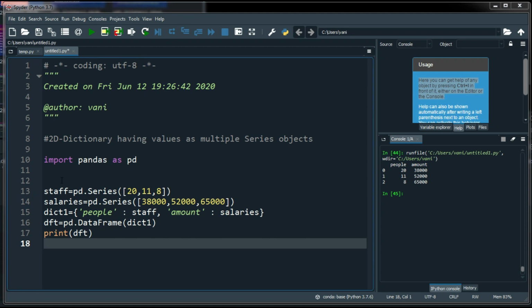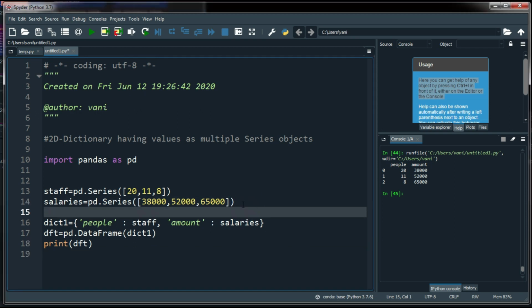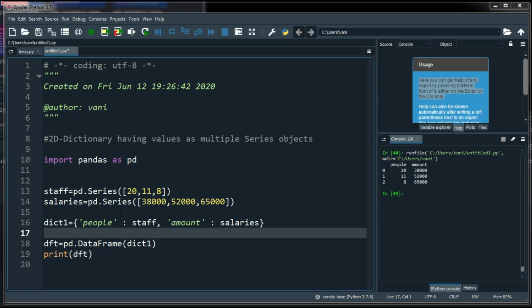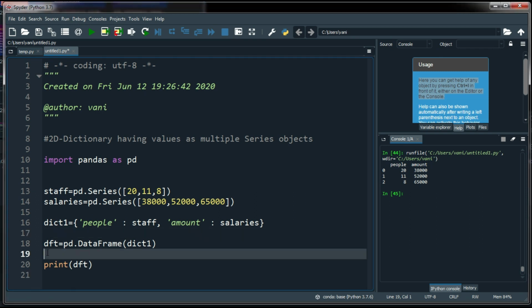Let's consider this code. Here I have created two series objects, that is staff and salaries. These are my two series objects, and I have created one dictionary object to store my series objects. Then I have created one data frame object from the above 2D dictionary by passing its name as an argument. Here I have printed the data frame object.